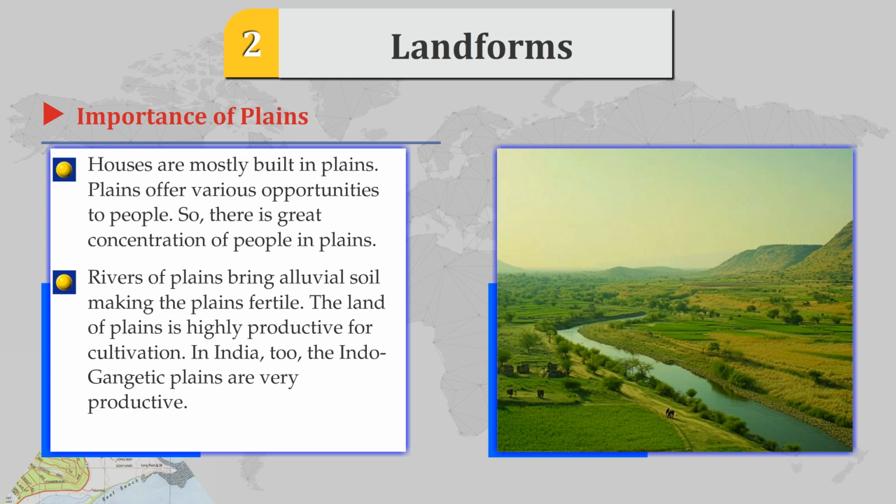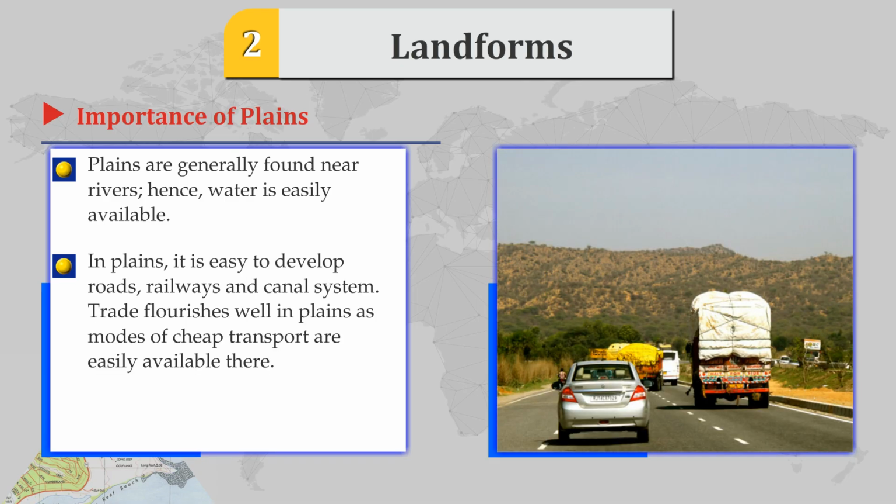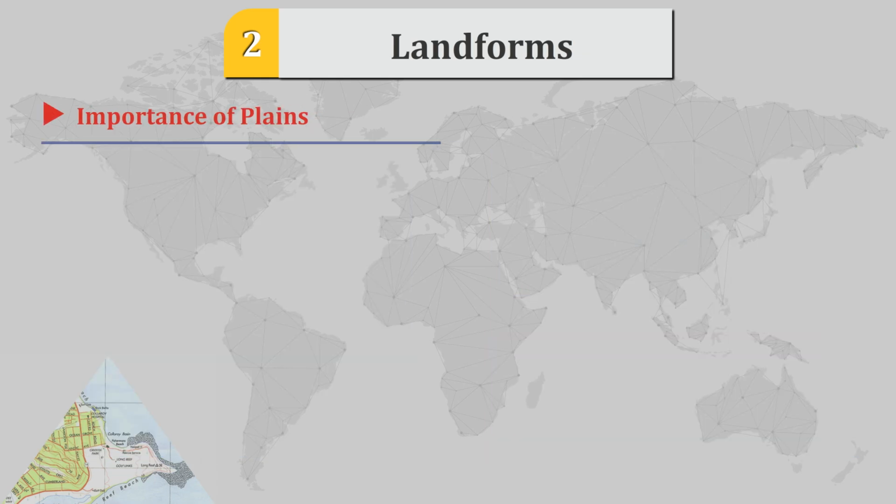In India, too, the Indo-Gangetic plains are very productive. Plains are generally formed near rivers, hence, water is easily available. In plains, it is easy to develop roads, railways, and canal systems. Trade flourishes well in plains as modes of cheap transport are easily available there.